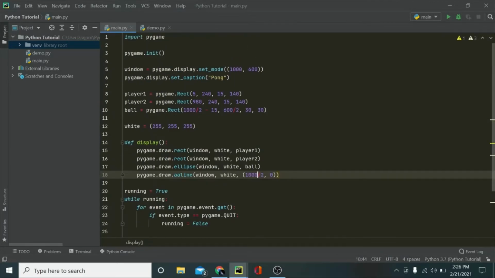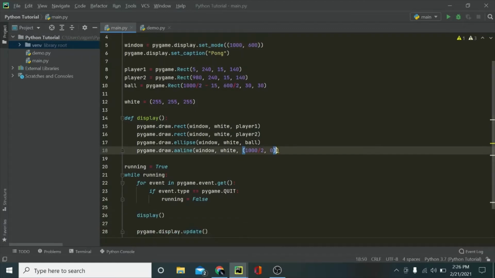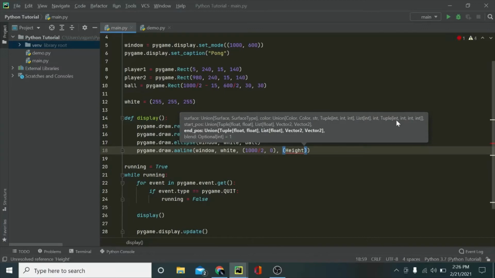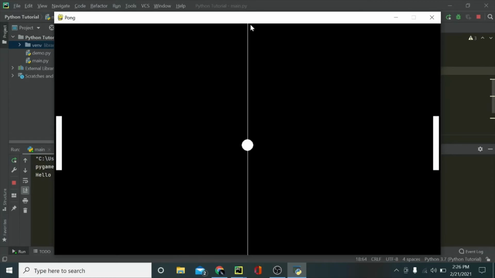I have this habit of using variables, but in this case I'm not using variables for the resolution of our window. And then this time it will be height. Again, I'm in the habit of using variables, and oops, no, it's wrong. It will be 600. Now if I run it, as you can see, we have a line in the middle, and that's okay.